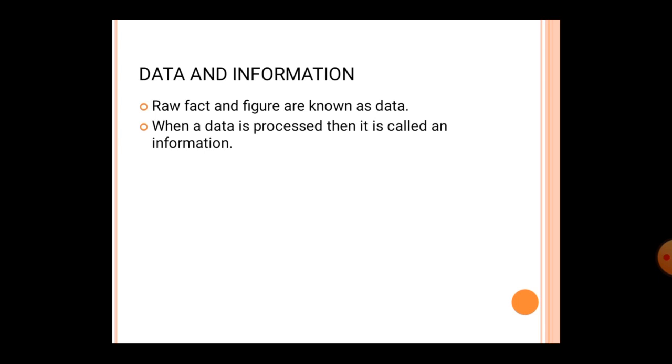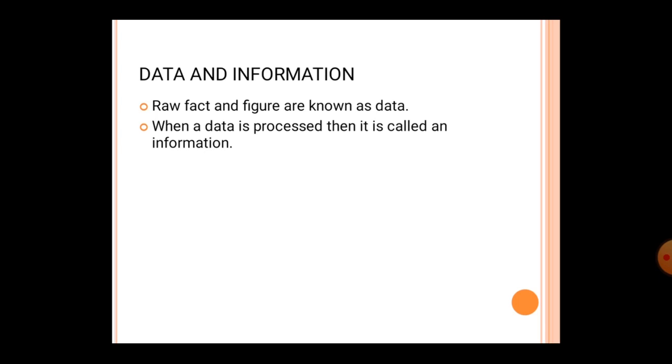You can take one more example. Like I am writing apple, A-P-P-L-E. If the words are jumbled, all 5 letters are jumbled, like PAPEL in such form, then what will happen? All letters are there, but you cannot derive any particular meaning from all these 5 letters.